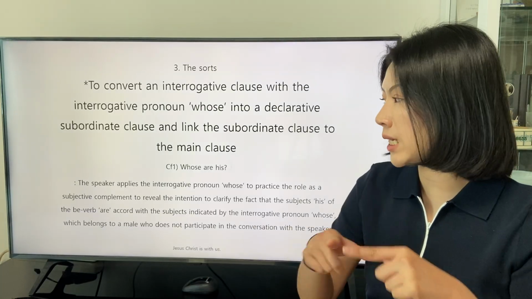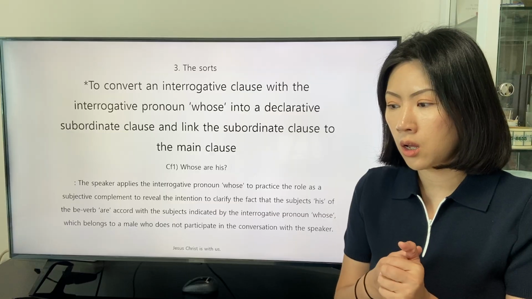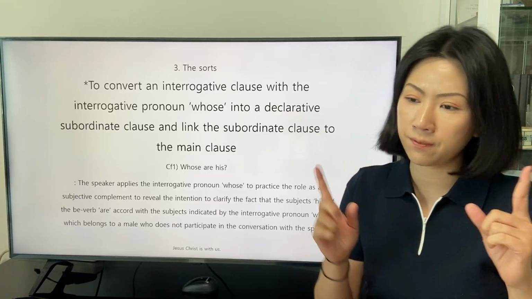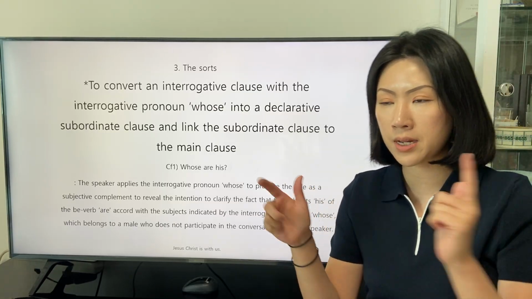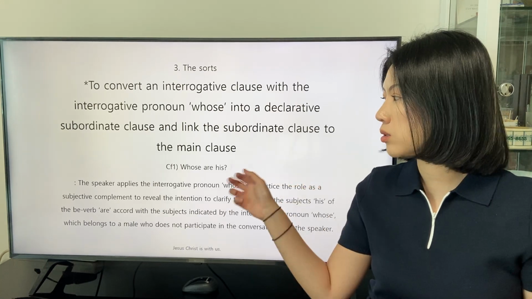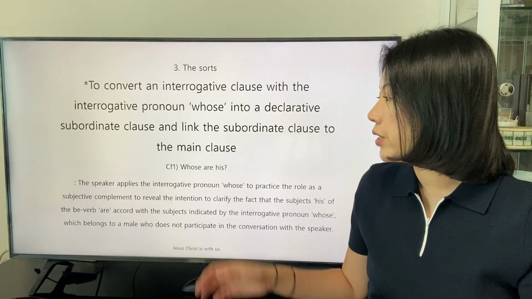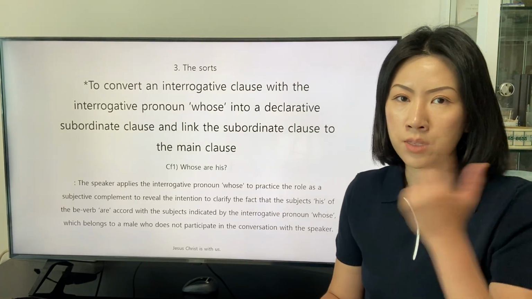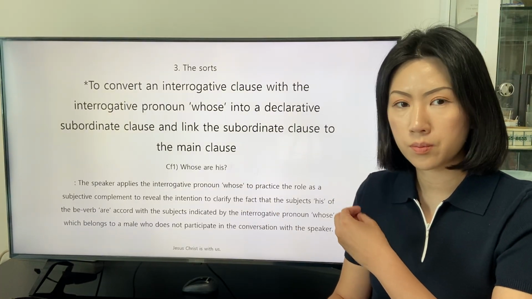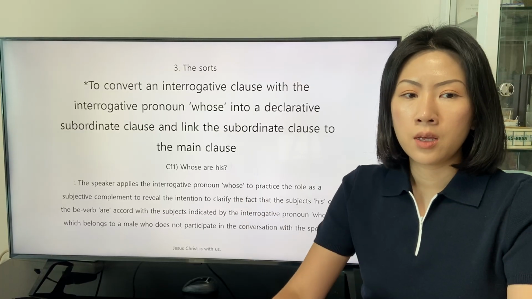As we analyzed the sentence into an integration of the subordinate clause and the main clause, we can analyze the subordinate clause a bit more with this conference. Whose or his? This is the interrogative clause that became the subordinate clause. Whose his are.